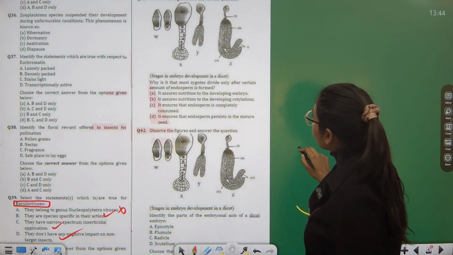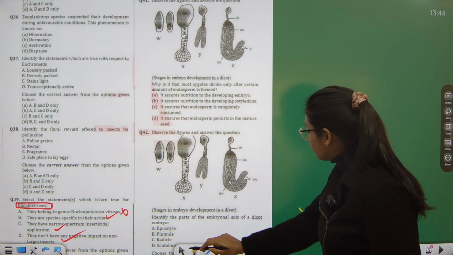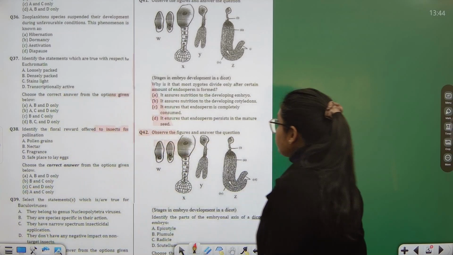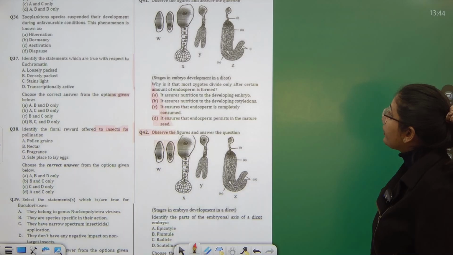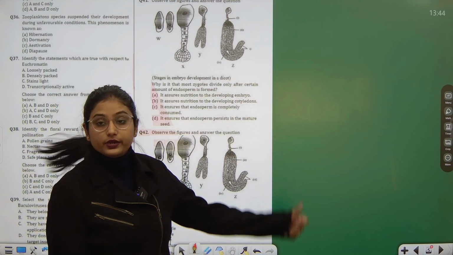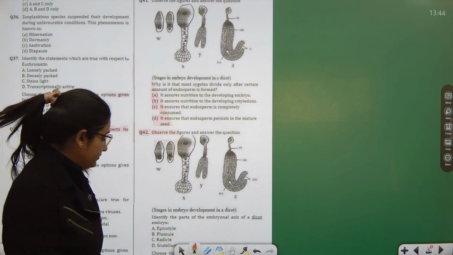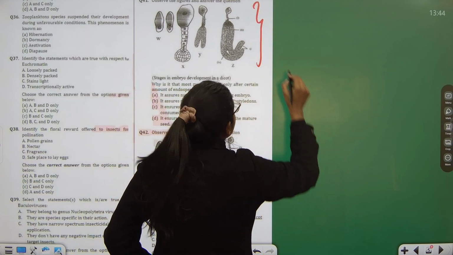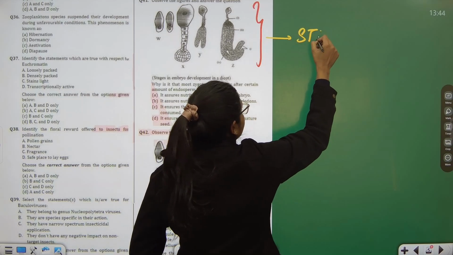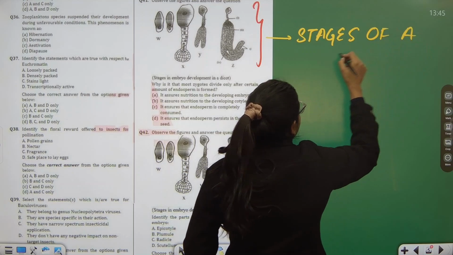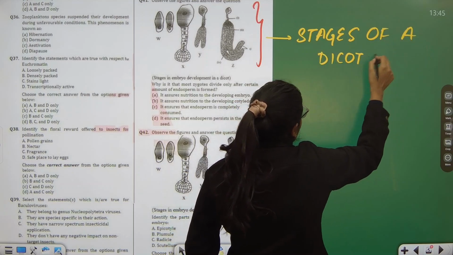It is starting from question number 41, sorry. What does question number 41 say? Observe the following figures and answer the question. Now you tell me that these are the few figures which you can see. Actually they are what? These are the stages of a dicot embryo.